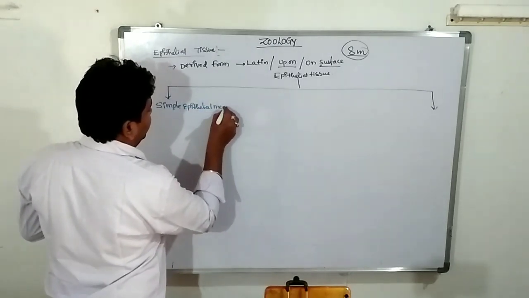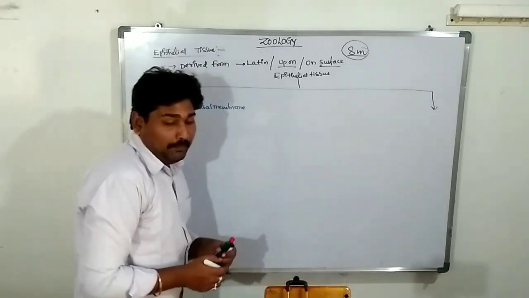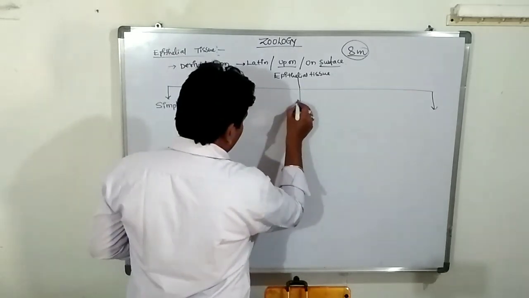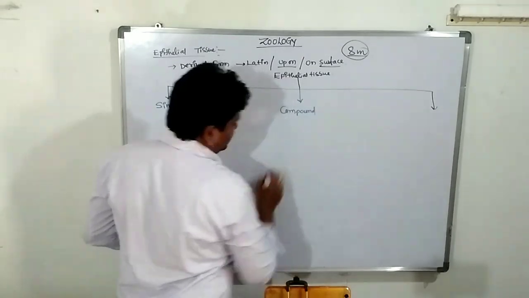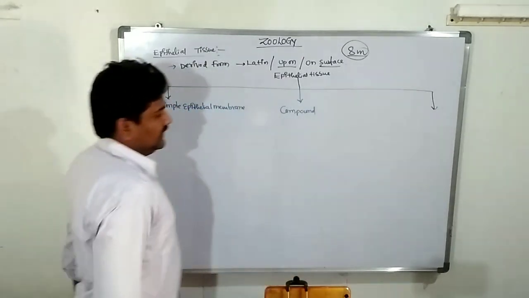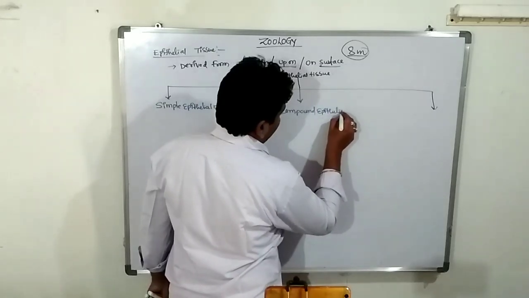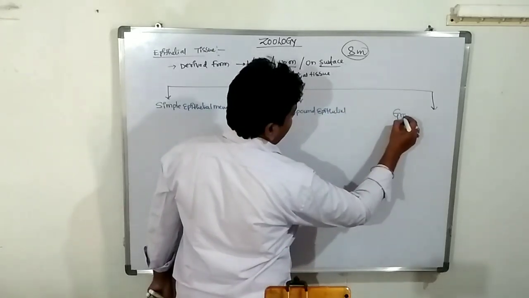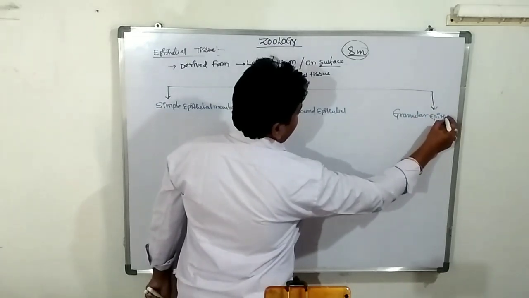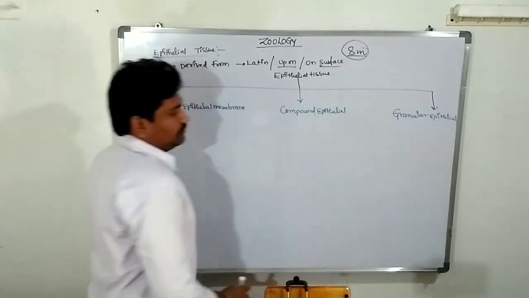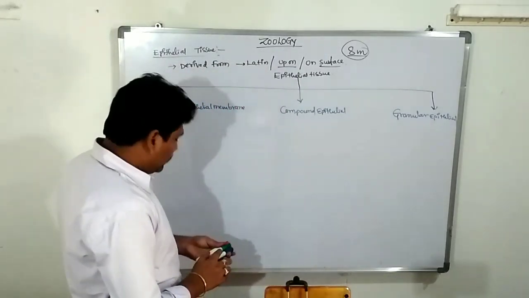Simple epithelial membrane. Second one is compound epithelial membrane. Third one is glandular epithelial. Simple, compound, and glandular epithelial. Okay, clear?